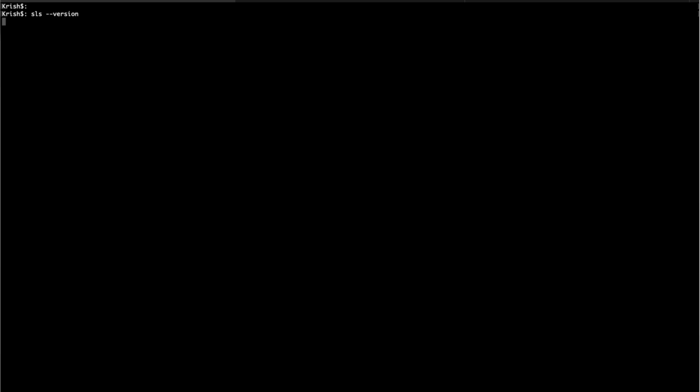I already installed serverless here. If we check the version, I think I have version 3.0.1 core. So how I can create a project is very simple. SLS is a short term for serverless. You can write serverless or you can write SLS, and then create, and then you need to tell what template you are using.